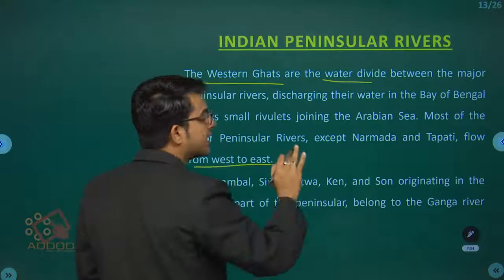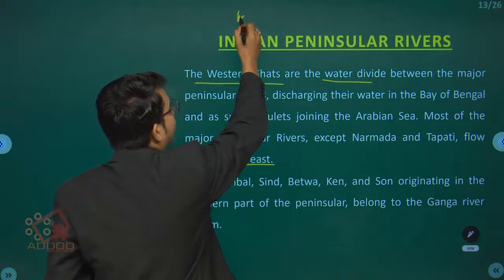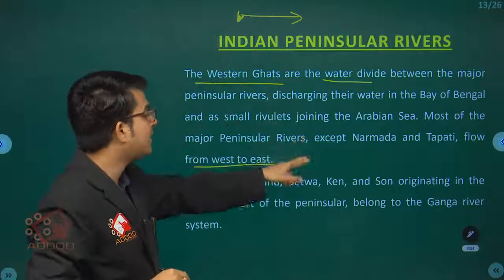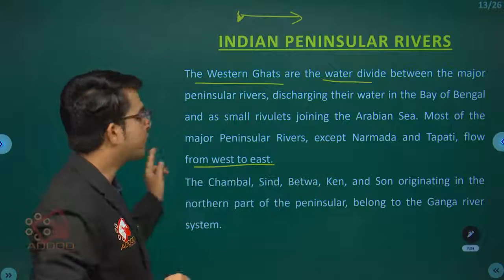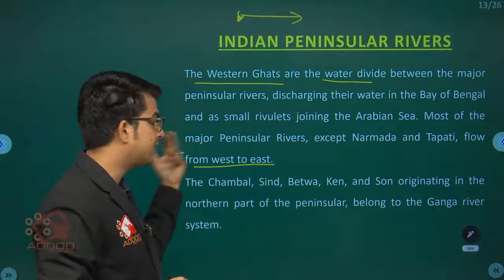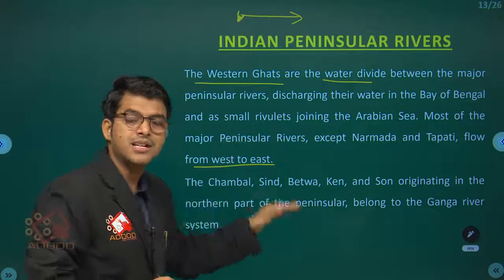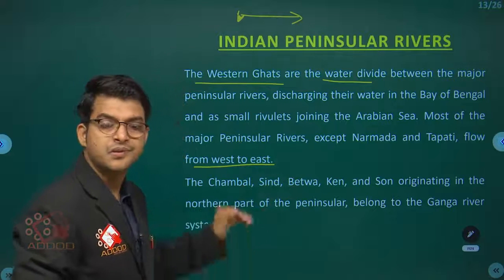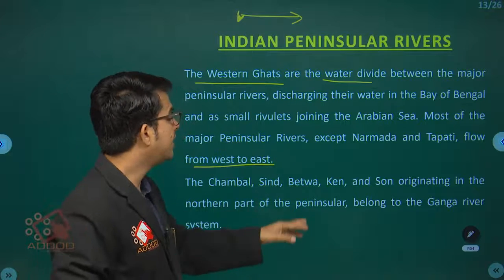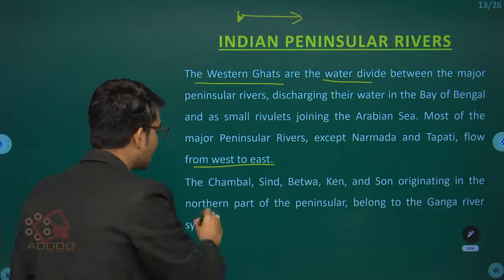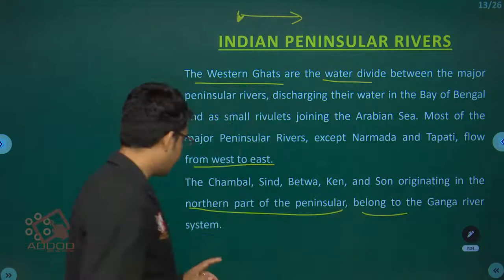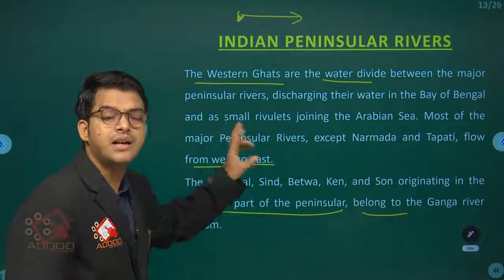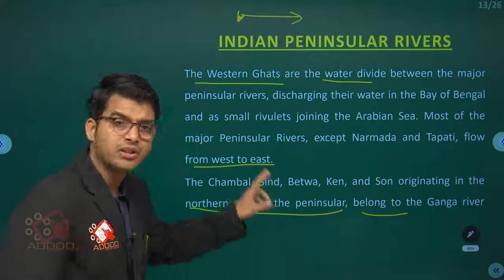You will see that most flow from the western part to the eastern part, finally to the Bay of Bengal. But these two, Narmada and Tapti, flow from the eastern part to the western, and discharge their water into the Arabian Sea. Now, the Chambal, Sindh, Betwa, Ken and Son, originating in the northern part of the peninsula, belong to the Ganga river system, or in another sentence, they are the tributaries of the Ganga river, the helping rivers of the Ganga.